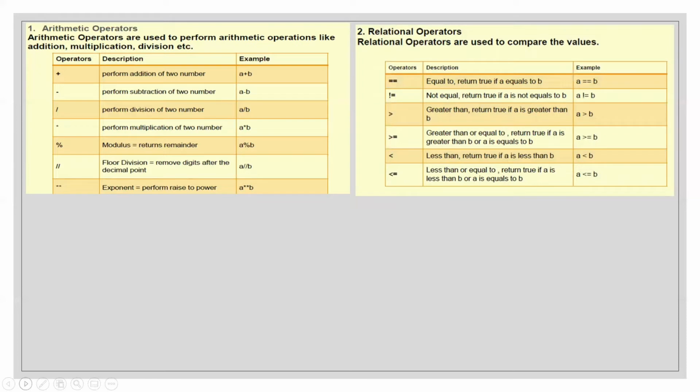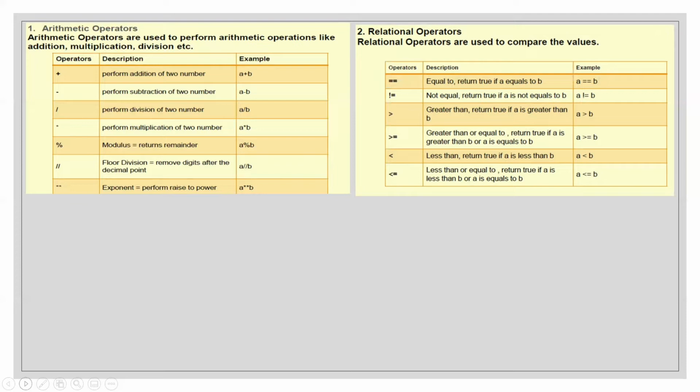Then we have relational operators. Relational operators are basically used to compare values. If you write a == b, it means we are asking whether a is equal to b. The result will be true if a is equal to b. If it's not, it will give us false. If I write a = b, we are telling the computer that a is equal to b. If I write a == b, that means I am not sure, I am just checking. If a is equal to b, it will give us true, otherwise false.